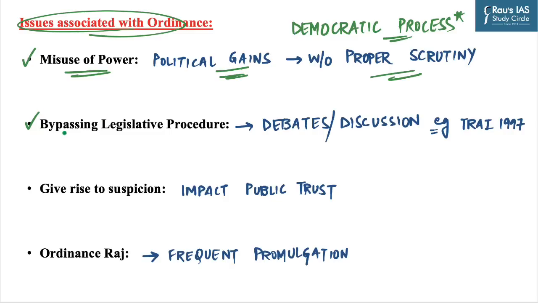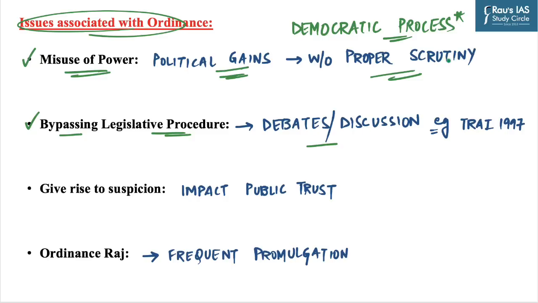The next one is bypassing legislative procedure. When Parliament is not in session, the President of India, upon the advice of the Council of Ministers, can issue ordinances, and this grants the government the ability to bypass discussions and debates on crucial issues. It further undermines democratic principles by diminishing the scope for public scrutiny.